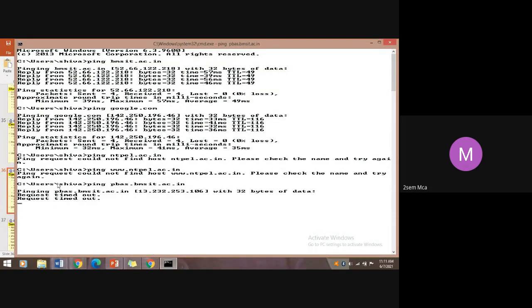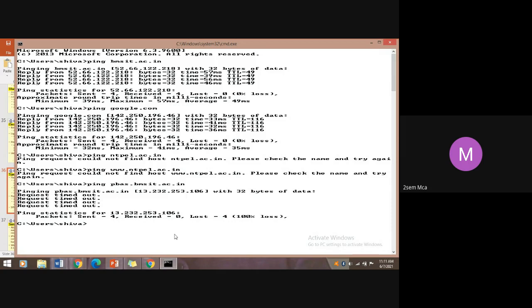pinging. So when you ping, the packet is sent to the website, whether it is up and running or not, to check that, and how many hops it is going to take to reach the website. You can see here, packets sent is 4, received.